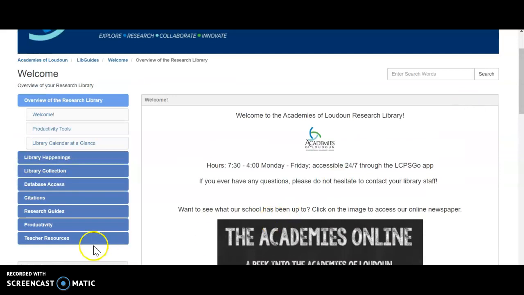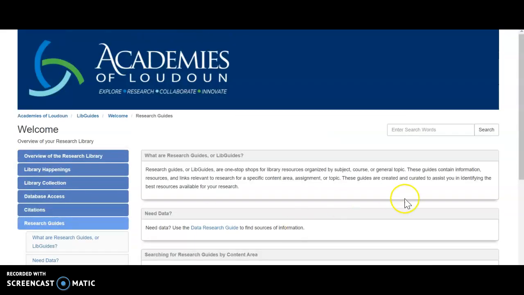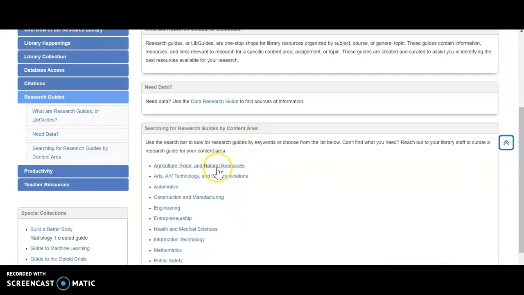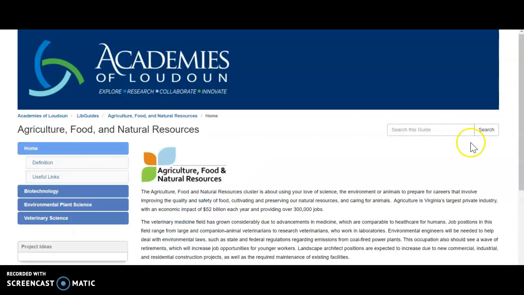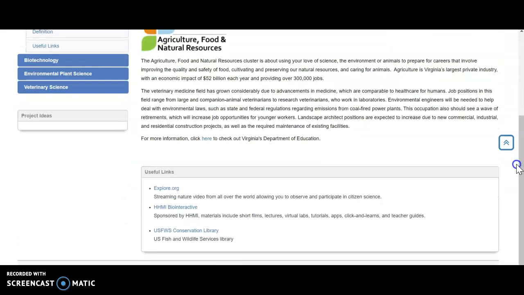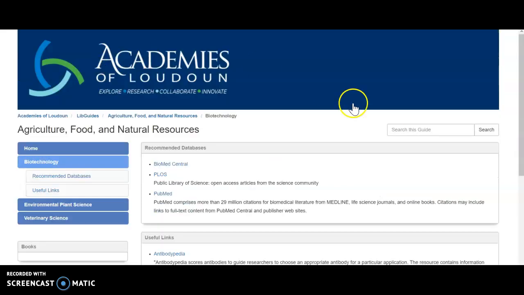So if you are looking for information in your content area, I do have a bunch of research guides arranged by content. So depending on which course you are in, maybe you are in biotechnology, environmental plant science, or veterinary science. That kind of falls under the CTE heading of agriculture, food, and natural resources. These are going to be resources that I have found to be within that content area that other librarians have recommended. So for biotechnology, these are open access databases.